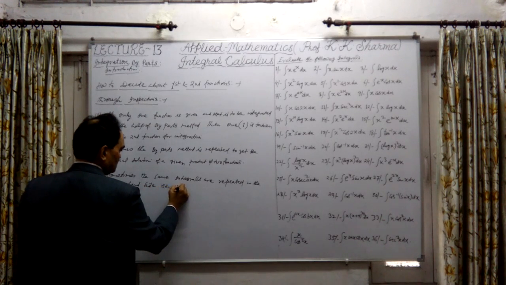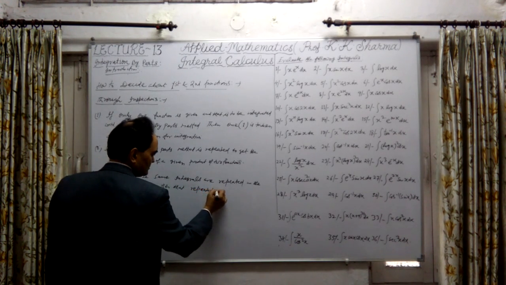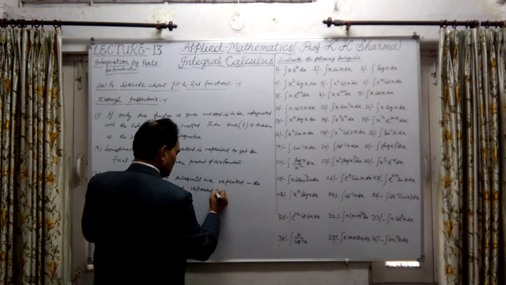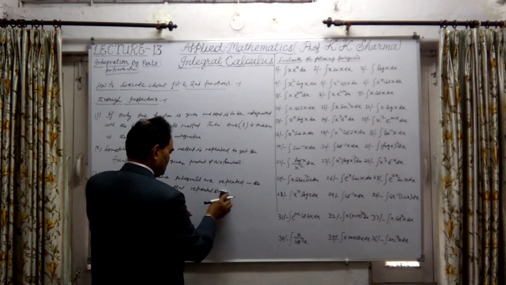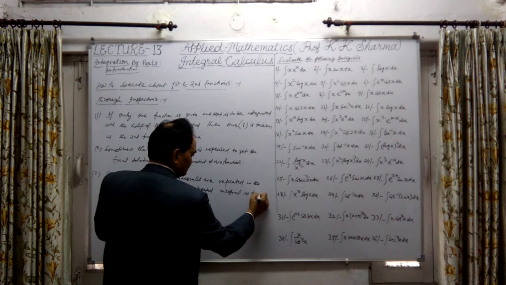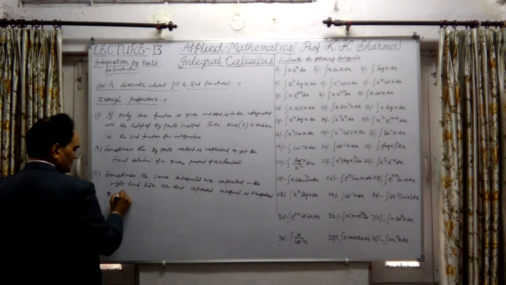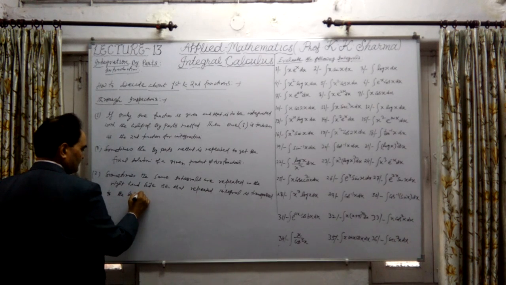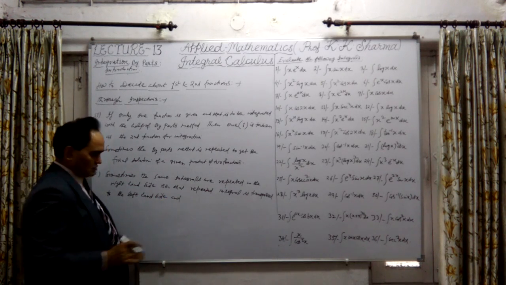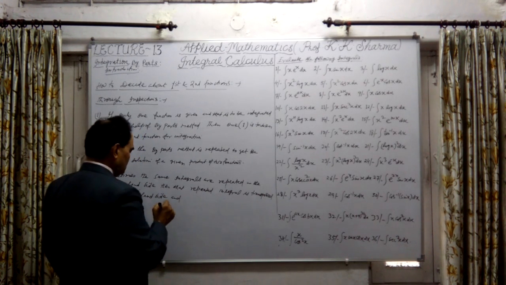Then that repeated integral is transposed to the left hand side, and added or subtracted to the original one, then the answer of the original can be found out.